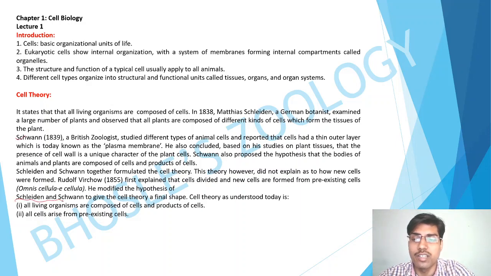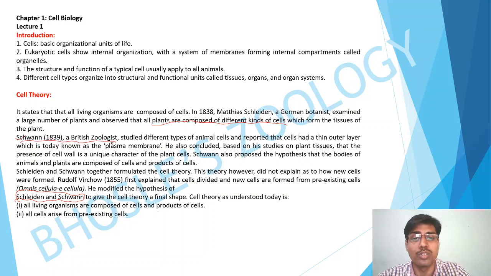Schleiden and Schwann are the two scientists. Schleiden was a botanist, and he postulated earlier that plants are composed of different kinds of cells which form tissues. The same kind of observation was made by Schwann, who was a zoologist.